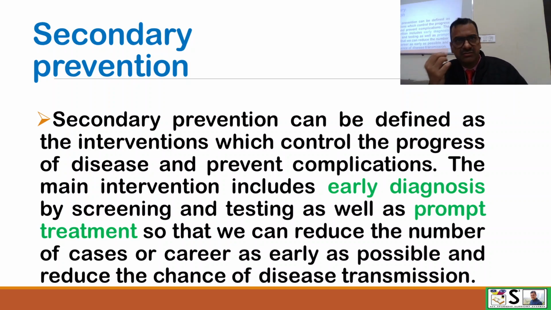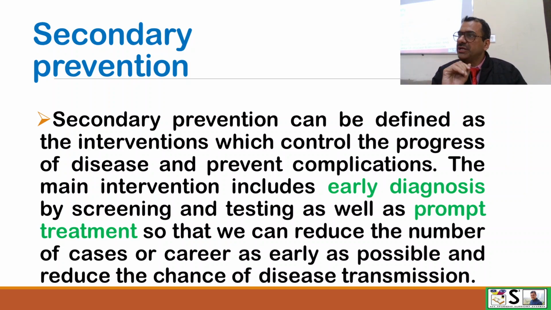We are still trying to prevent something. Secondary prevention can be defined as the intervention which controls the progress of disease and spread of the disease. In case of chronic disease, it prevents the progress of the disease, and in case of communicable diseases, it prevents spread of the disease. And it also prevents the complications.